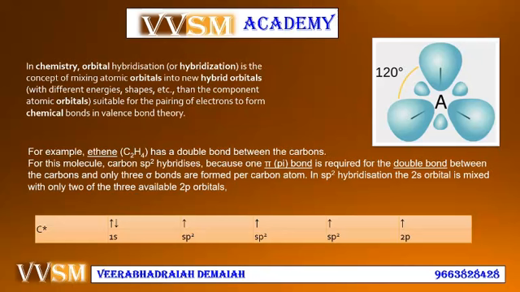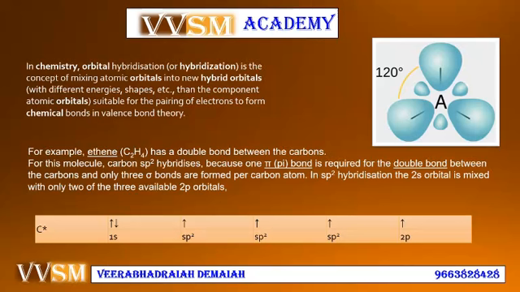In chemistry, orbital hybridization is the concept of mixing atomic orbitals into new hybrid orbitals, as I discussed. For example, ethene, C2H4, has a double bond between the carbons. For this molecule, carbon is sp2 hybridized because one pi bond is required for the double bond between the carbons, and only 3 sigma bonds are formed per carbon atom.